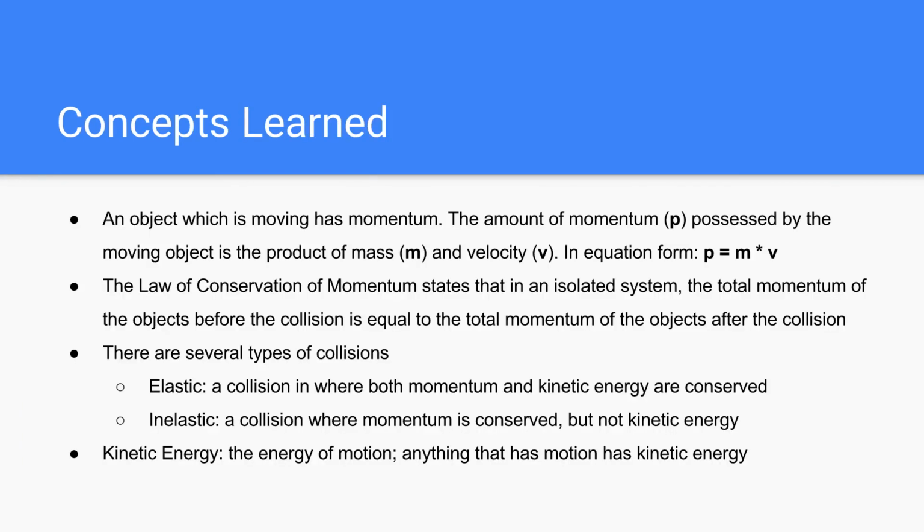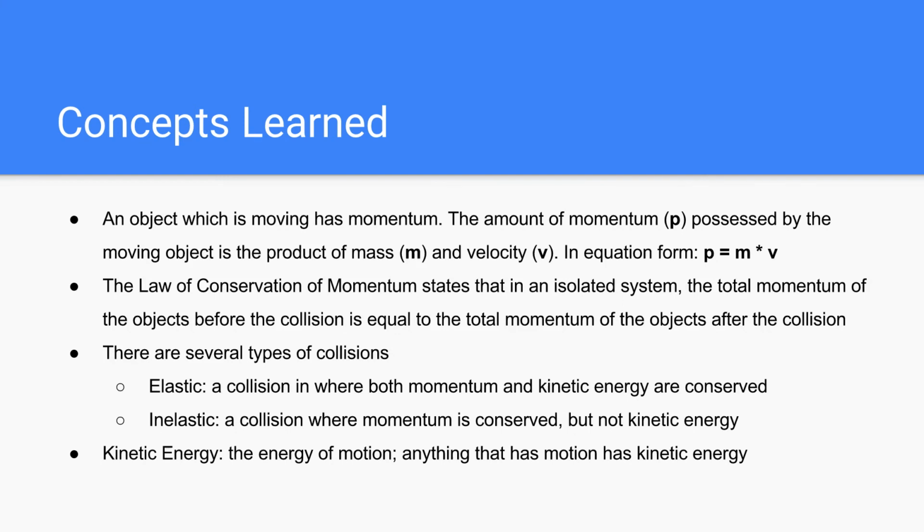So what did we learn today? An object which is moving has momentum. The amount of momentum possessed by a moving object is the product of mass and velocity, which we used, P equals m times v. We also applied the law of conservation of momentum thoroughly in this lesson. It applies in an isolated system where the total momentum initially is equal to the total momentum